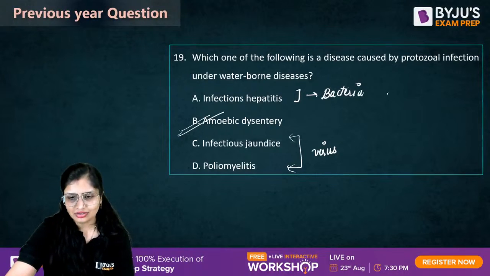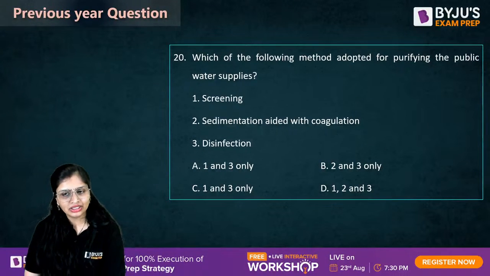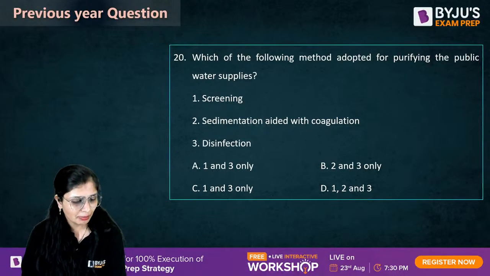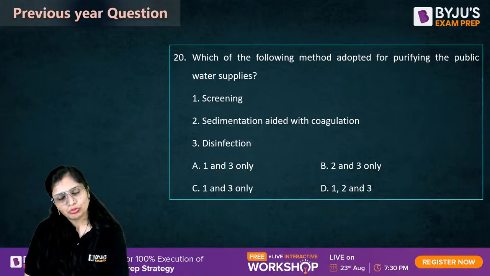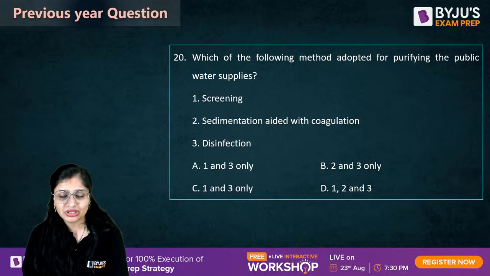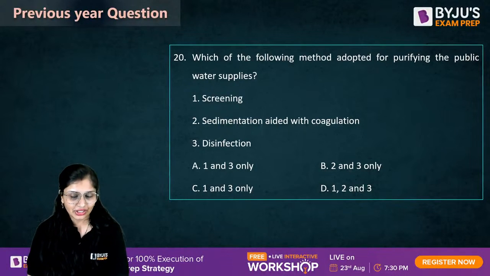Question number 20. Which of the following methods is adopted for purifying the public water supply? So for public water supply, if you want to purify the water which has to be supplied to the public, thinking that they don't have any water purifiers at home, what will you do?